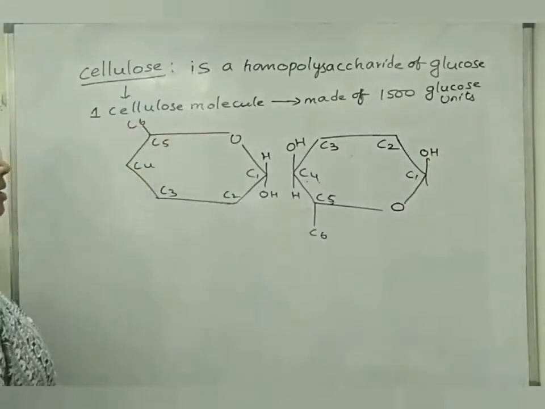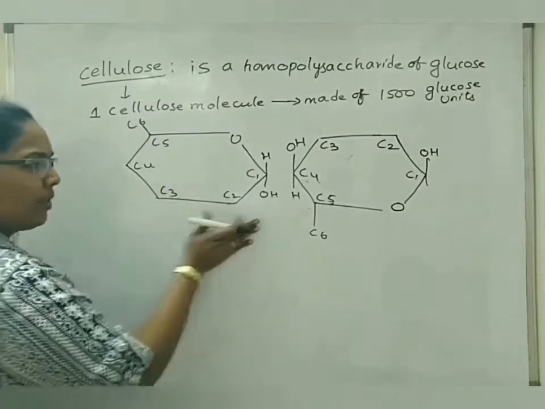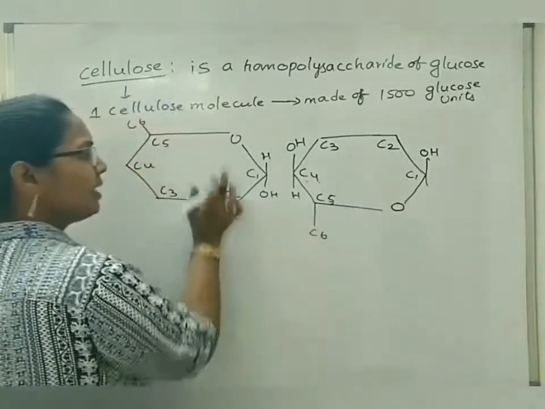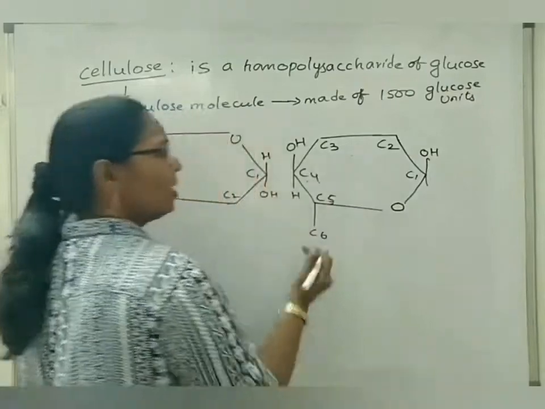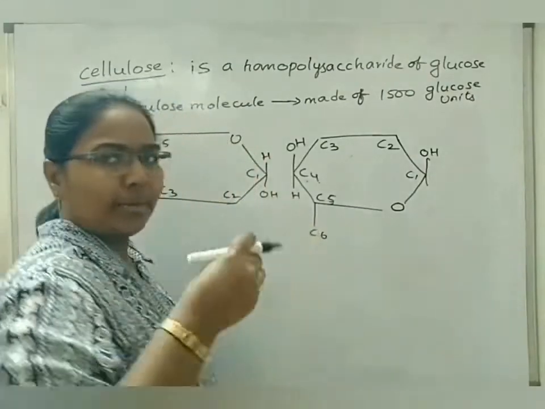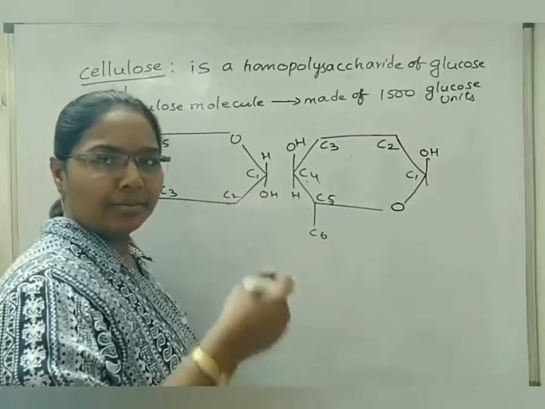So the remaining carbon 2, carbon 3 hydroxyl groups are the same for this one, and again this will be shifted. We can see the oxygen atom here is on the upside and here I have represented it on the downside. So for one glucose molecule, of any two which are side by side, it will be flipped, meaning the direction will be upside down.